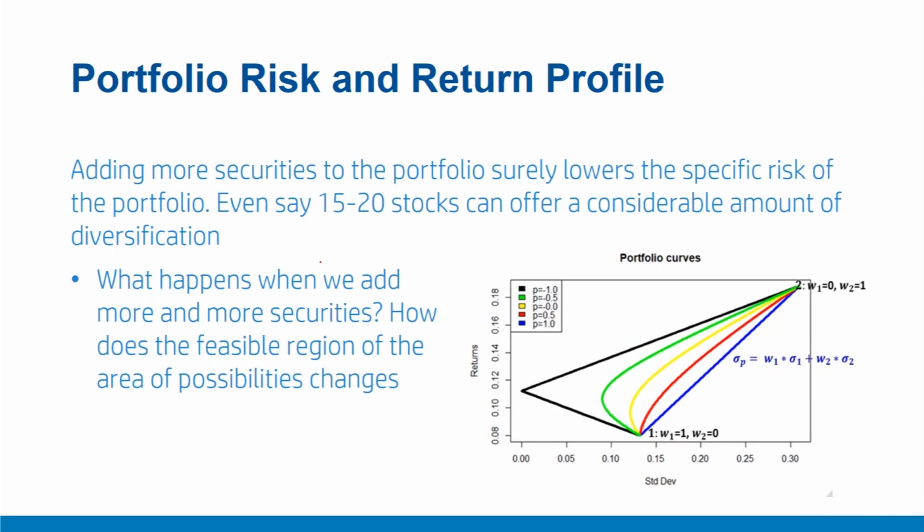So we have seen that adding more and more securities to the portfolio surely lowers the specific risk of the portfolio. Even with 15 to 20 stocks, we can achieve a considerable amount of diversification by neutralizing the stock specific or variance risk. What happens when we add more and more securities to this two stock portfolio? How does the feasible region, this area of all the possibilities, change? In the next video, we'll discuss these possibilities when we add more securities to this two stock portfolio, and how this feasibility region changes.